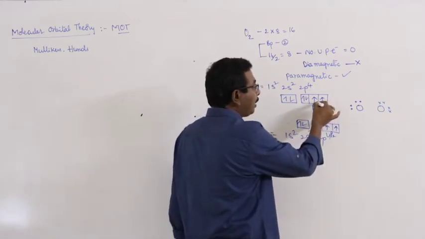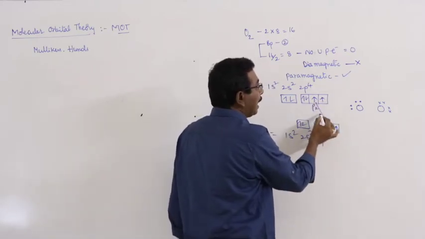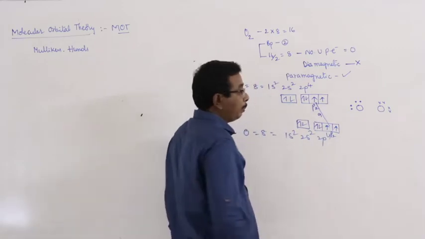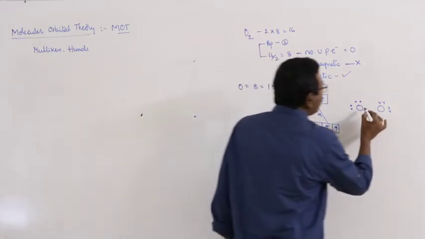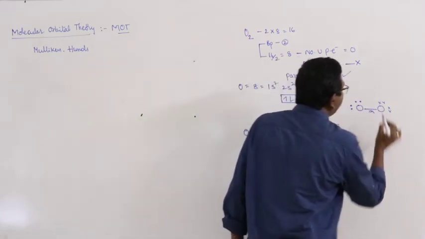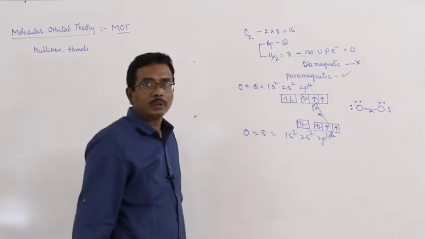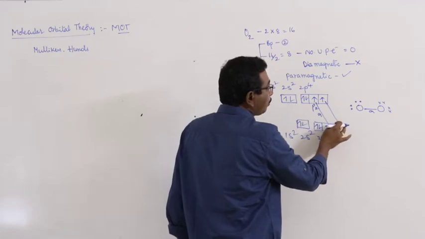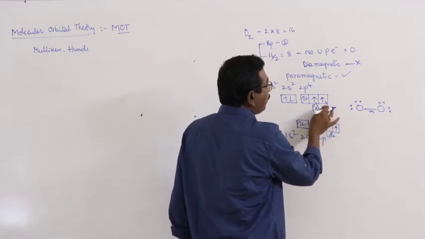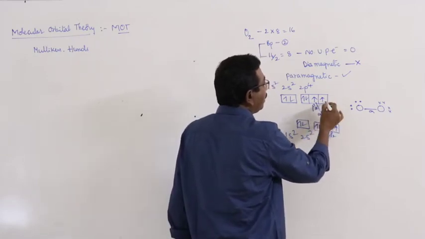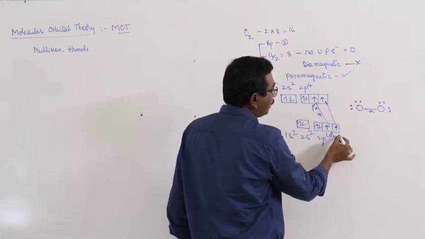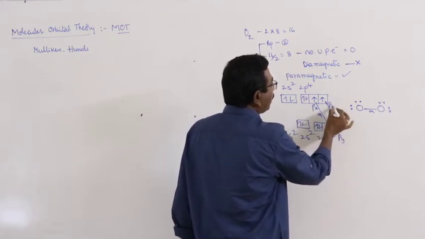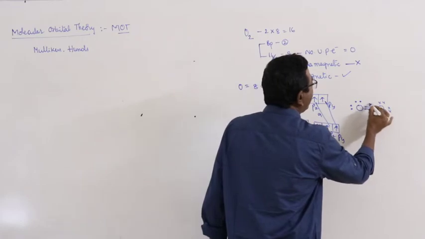The PZ orbital of one oxygen atom axially overlaps with the PZ orbital of another oxygen atom, resulting in the formation of sigma bond. After that, the Py or Px orbital laterally overlaps with another Py orbital, resulting in the formation of pi bond.